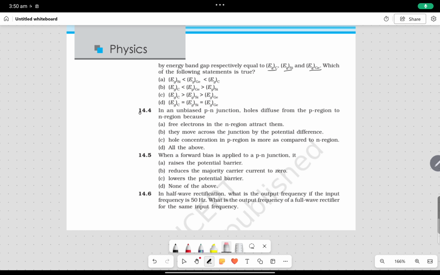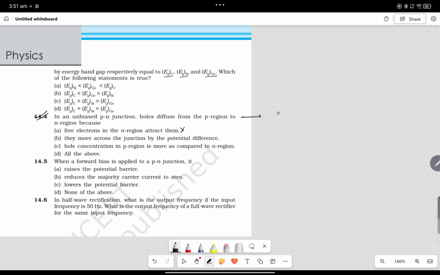So this is question number 14.4 solution, and in this question it is asked that in an unbiased p-n junction, hole diffuses from p region to n region because free electrons in the n region attract them. No, that is not the case. It mainly happens because of concentration difference between p and n junction, right?